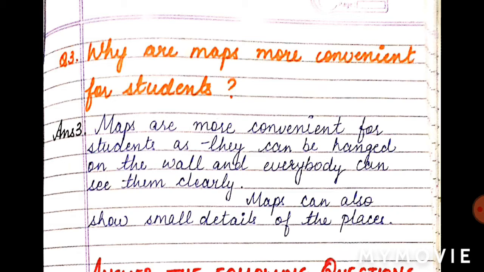So the answer is, maps are more convenient for students as they can be hanged on the wall and everybody can see them clearly. So why are maps more convenient? Because we don't need to rotate it again and again, and we can just hang them on the wall and everybody can see it clearly. Maps can also show small details of the place. In the globe you cannot see all details about the place, but maps consist of small details also, and they also contain the big details of a particular place.